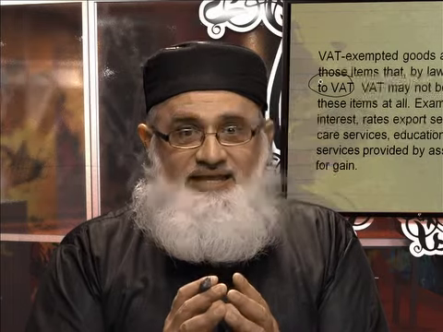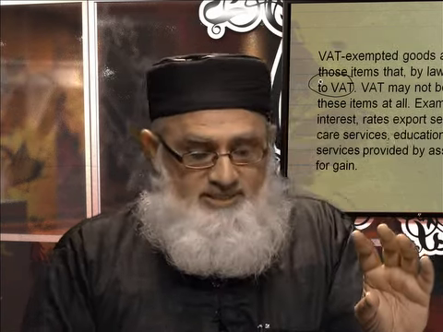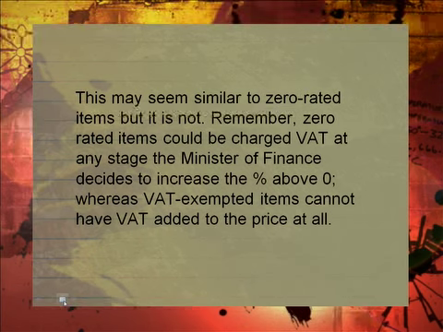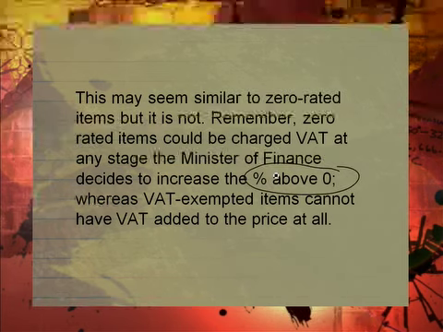Now, clearly, there's a distinction that needs to be drawn between zero-rated and exempted items. It may seem that zero-rated items are identical to VAT exempt, but remember that your zero-rated items have VAT charged by the minister at 0%, whereas your VAT exempt items cannot have VAT added to the price at all.